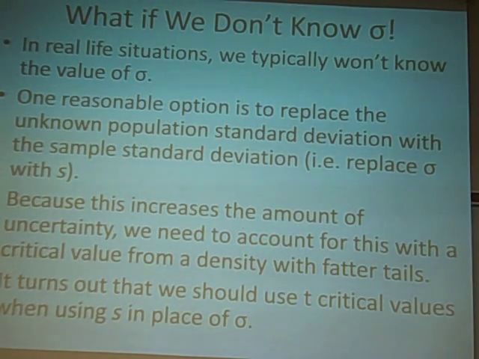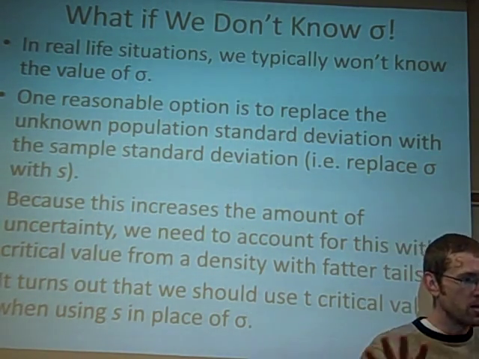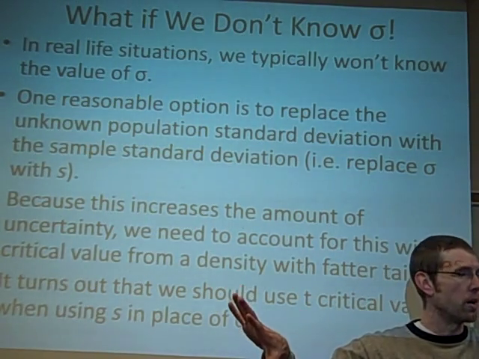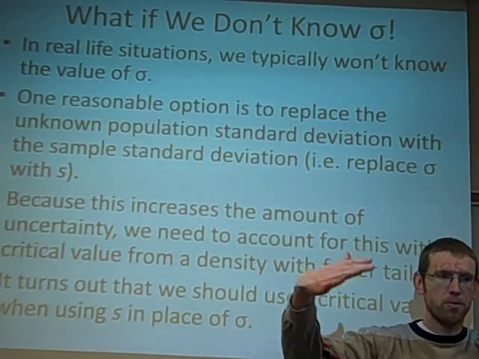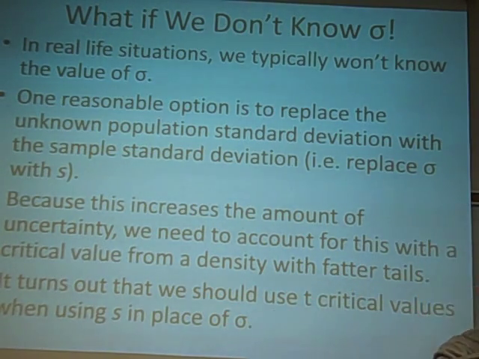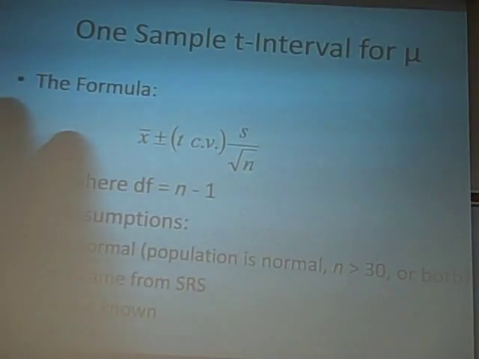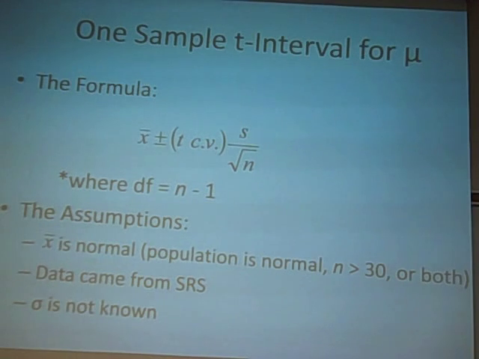Because what that t density does is it's got more variability to it than a z. It's got fatter tails. It's got more area out far away from the mean. And so by using a t critical value, we're accounting for that extra bit of uncertainty. So that's really what's going on. When we introduce what's called the t interval for mu, it looks very similar to what we had last time.